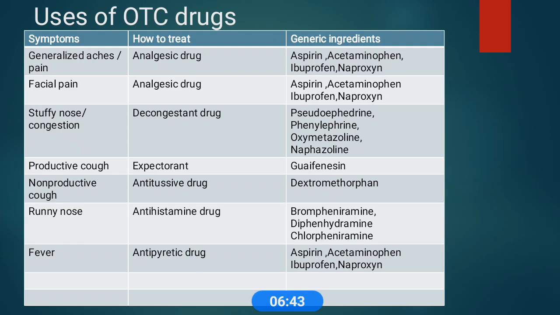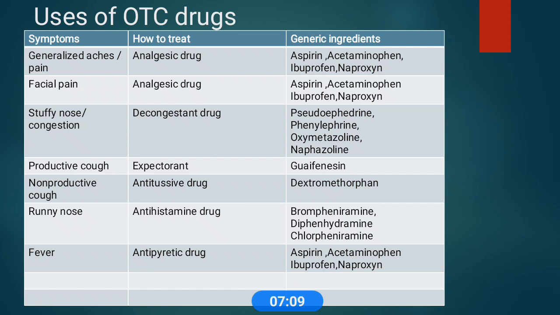These are the most commonly used OTC drugs. Analgesic categories are aspirin, acetaminophen, ibuprofen, naproxen; decongestants like pseudoephedrine, phenylephrine, oxymetazoline. Expectorants: guaifenesin; antitussives: dextromethorphan, brompheniramine; antipyretics: aspirin, acetaminophen, ibuprofen.